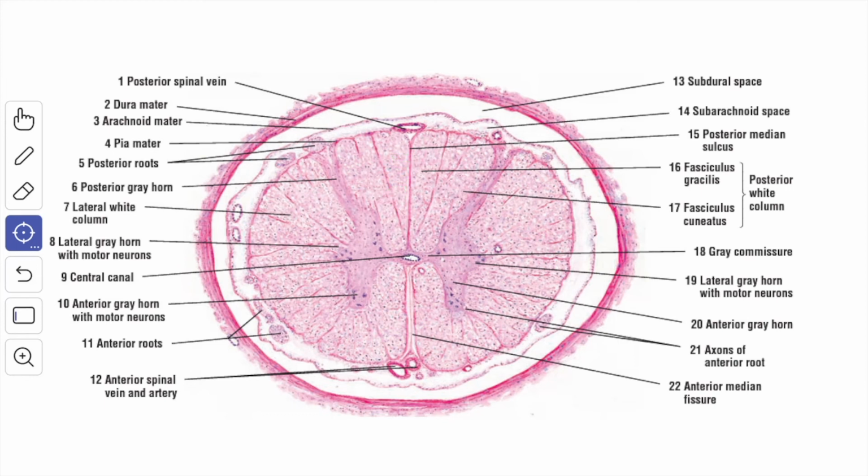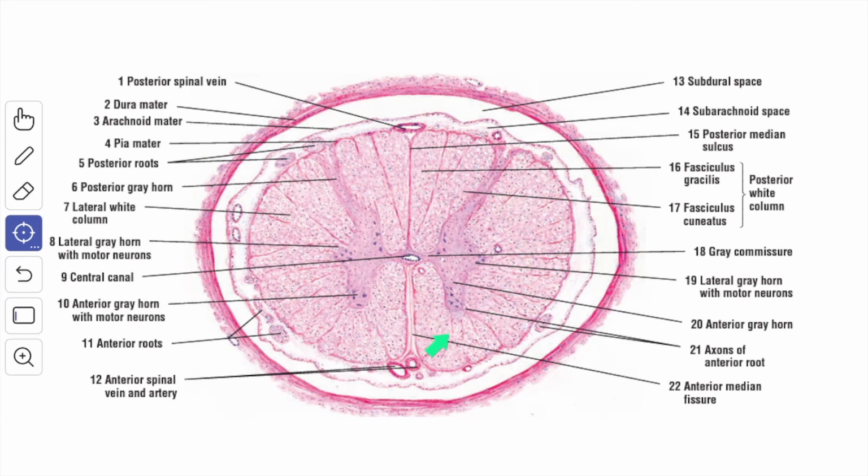In each half of the cord, the white matter medial to the dorsal gray column forms the posterior funiculus or posterior white column. The white matter medial to the anterior or ventral gray column forms the anterior funiculus or the anterior white column, while the white matter lateral to the anterior and the posterior gray column forms the lateral funiculus.